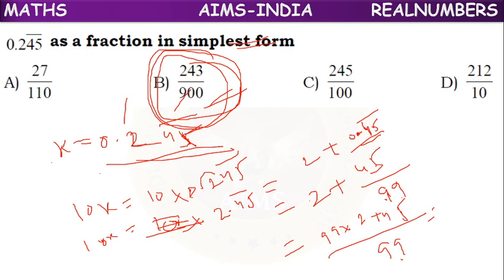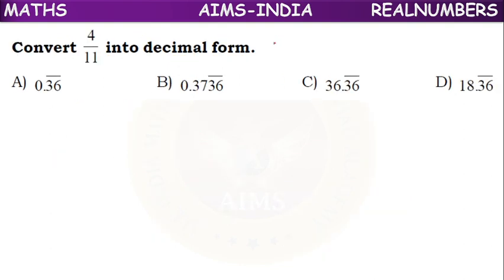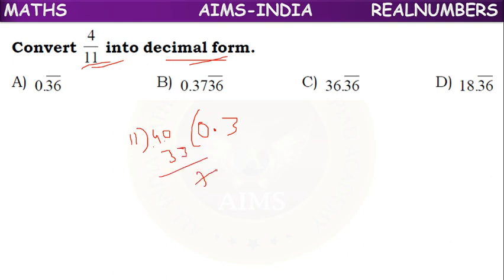Okay, like that you may get some questions. Convert 4 by 11 into decimal form. We just have to divide 4 with 11. 4 is the smaller number, so 0 point, I can take 0 here. 11 times 3 is 33, 7 I am getting.